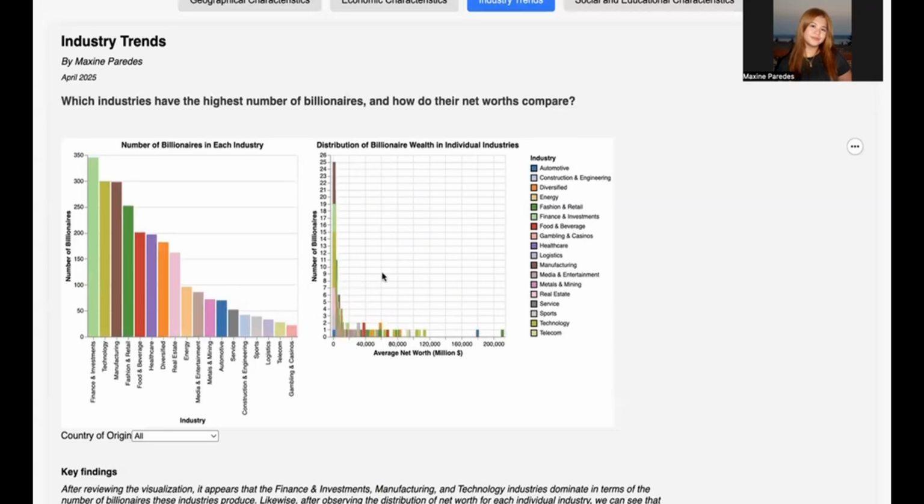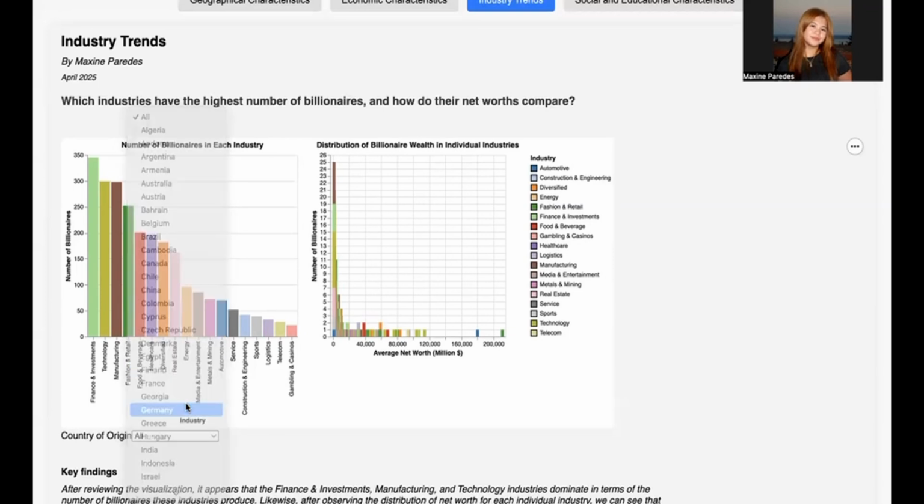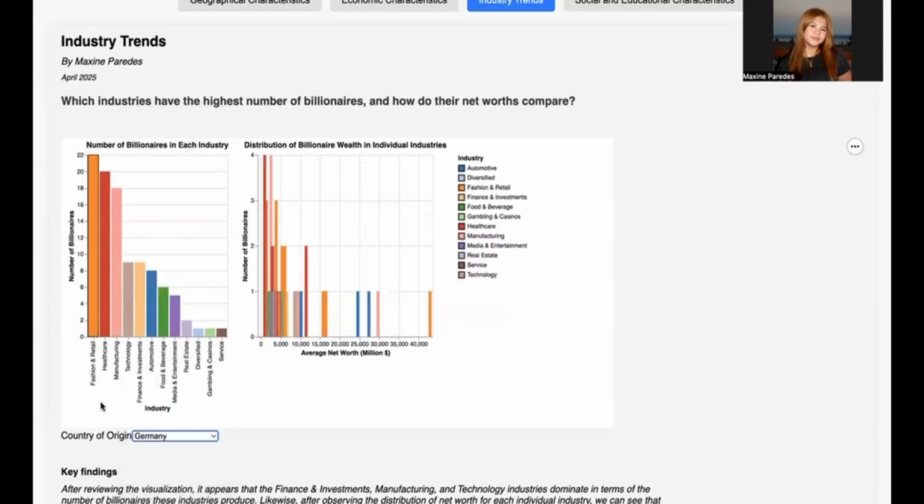But again, even with those functions, I still thought that it would be pretty overwhelming. So I inputted a drop-down menu here that's an alphabetized list of countries, so you could really reduce the amount of information and data that you're looking at. For example, if we were to look at Germany, we can see that it reduces the industries that are shown to only the ones that are in Germany.